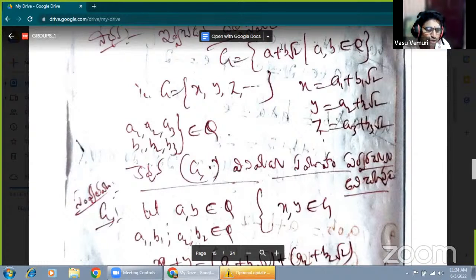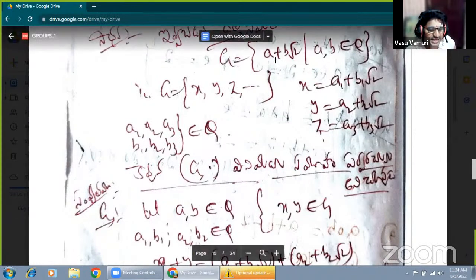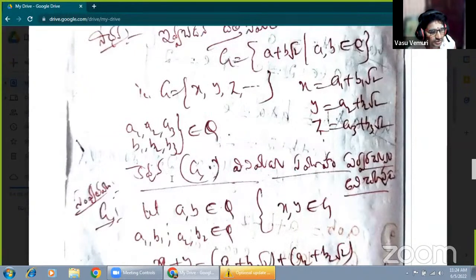Therefore, 0 plus 0 root 2 is the additive identity. So we take any elements A1, B1, A2, B2, A3, B3 belonging to Q, to prove that G forms an abelian group with respect to addition.